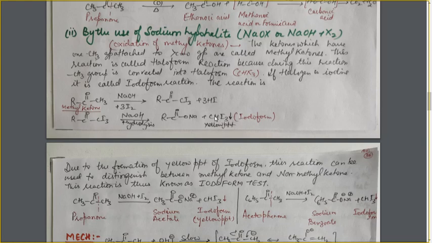So a compound which is showing this iodoform reaction will form the yellow ppt, and the other compound which is not showing this reaction will not form the yellow ppt. So with the help of this reaction, we can distinguish between two types of compounds. One which is having the CH3 group on the C double bond O group, and other which is not having the CH3 group, that is non-methyl ketones. So this reaction can be used as a test of distinction between the methyl ketones and the non-methyl ketones. Due to the formation of yellow ppt of iodoform, this reaction is thus also known as the iodoform test.